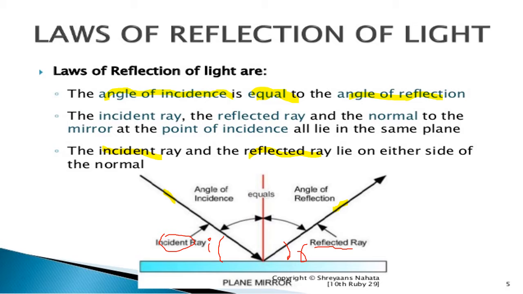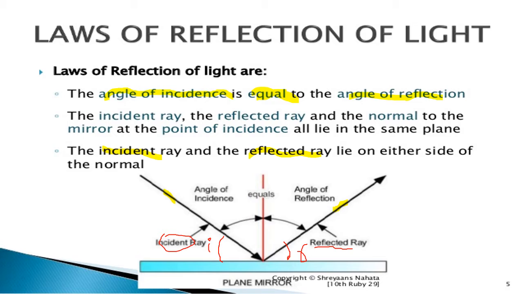Now, the laws of reflection of light. The angle of incidence is equal to the angle of reflection. The incident ray, the reflected ray and the normal to the mirror at the point of incidence lie in the same plane.